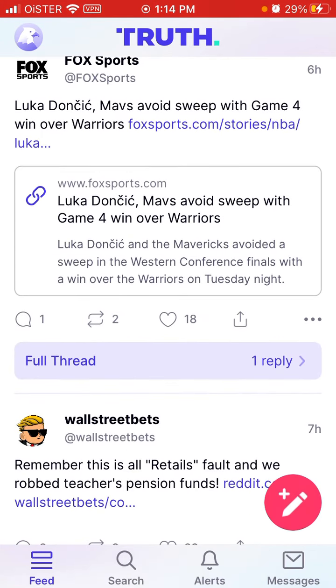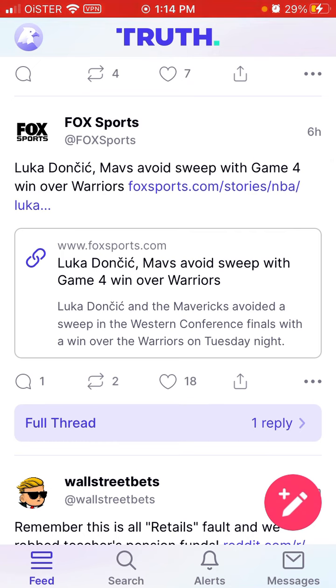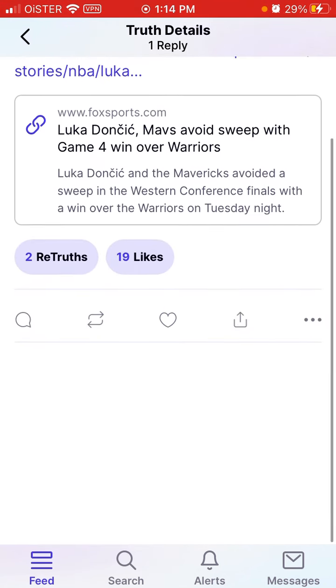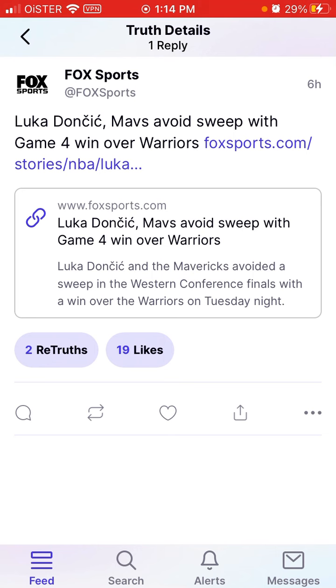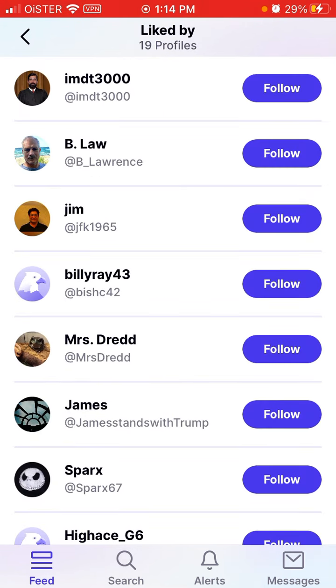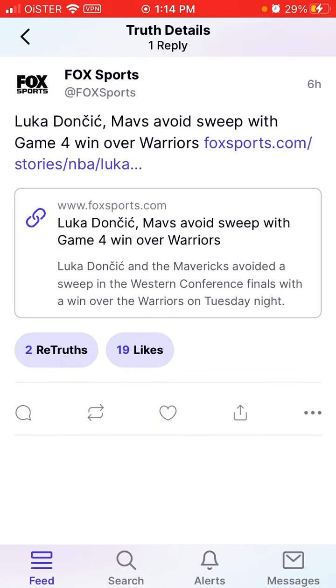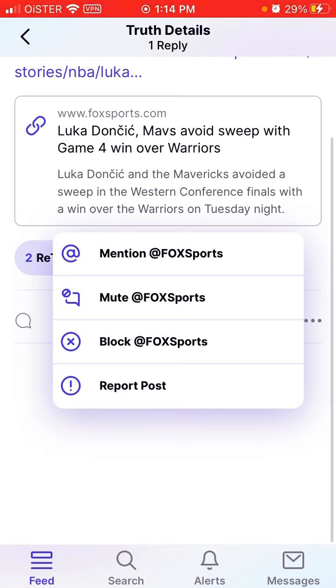This is how it looks. You can see your feed. It looks like Twitter. You can see threads, you can see retweets, likes, and who liked or who retweeted. Then here you can see three dots and more settings like mention, mute, block, report.